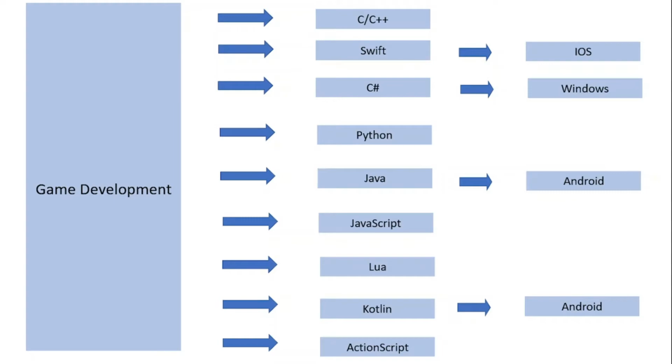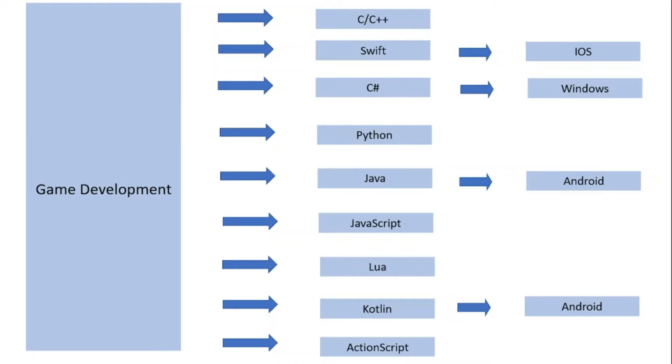So we can use Lua for game development, and we also use Kotlin for Android games, and ActionScript also for game development. So guys, we have written here Python, Java, C Sharp, and some other programming languages like Kotlin for game development.